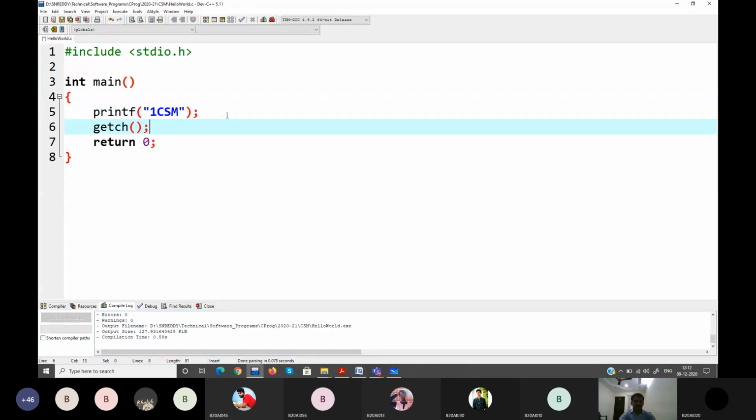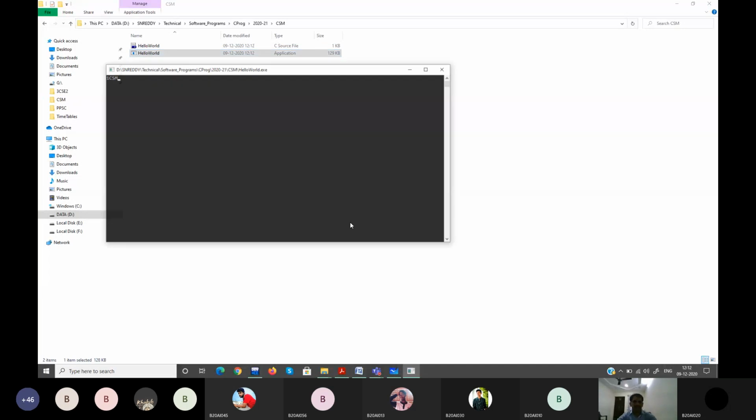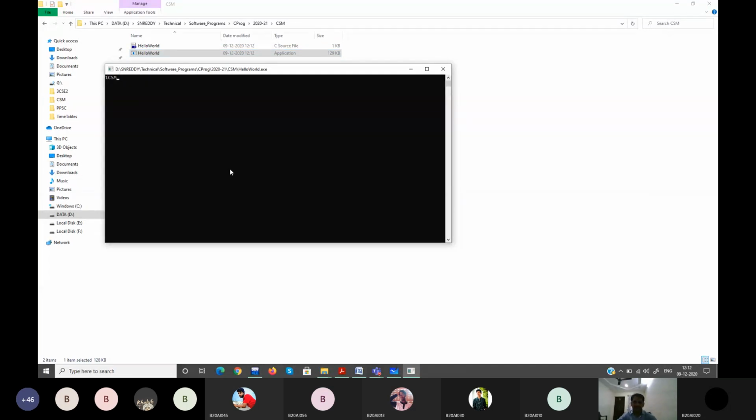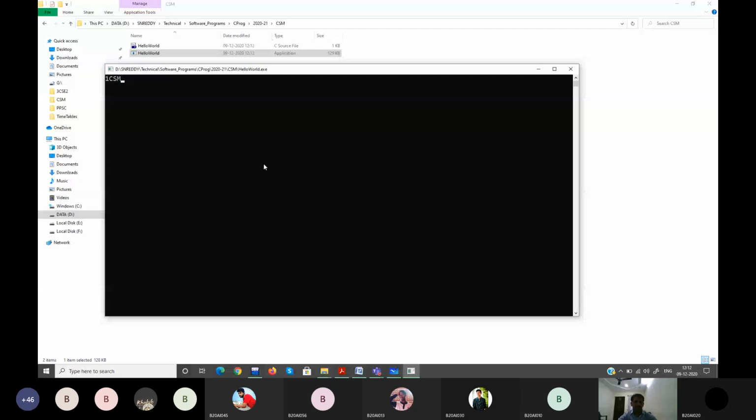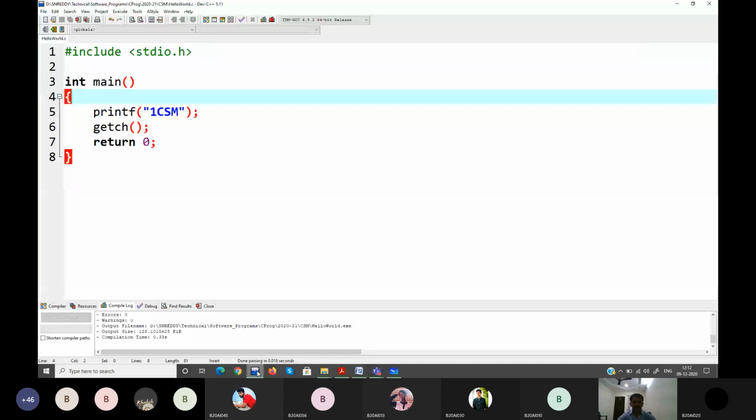So you have to use Alt S, right? Compile. Once I compile, I get my executable. Run it. It's showing very clearly. That's how your environment is very simple.